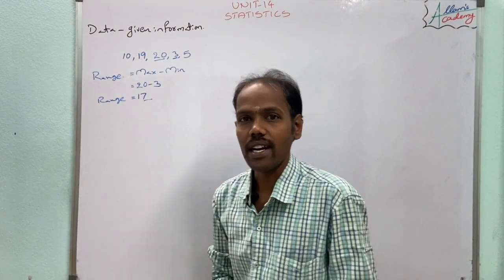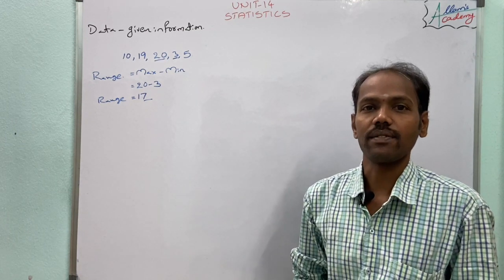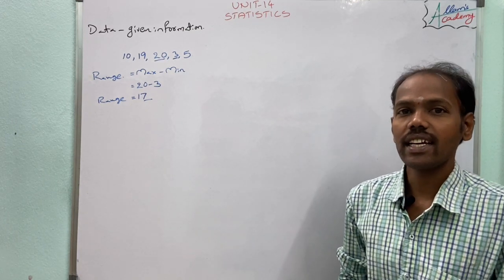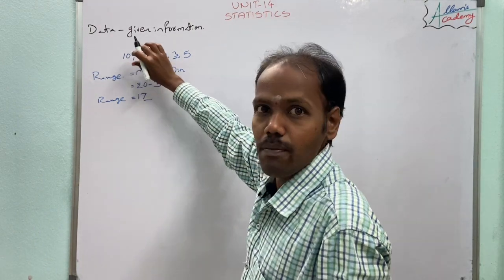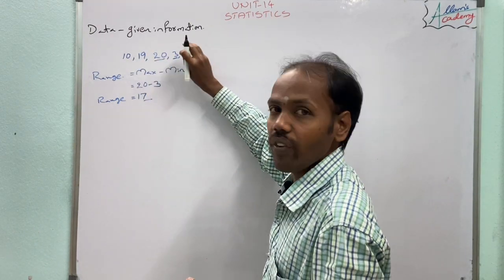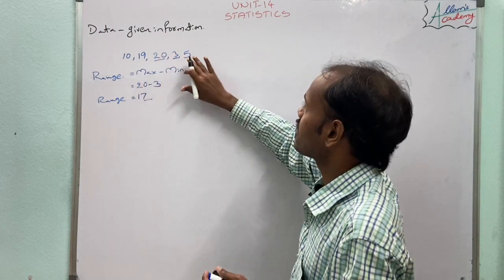In this model we calculate the range of the data, and here the given data is small, only about 5 numbers, so it is simple.